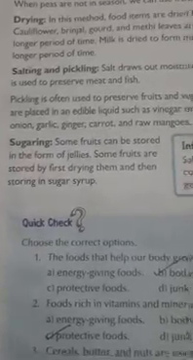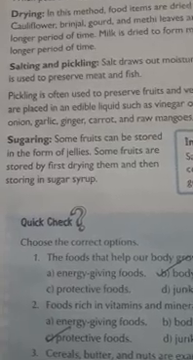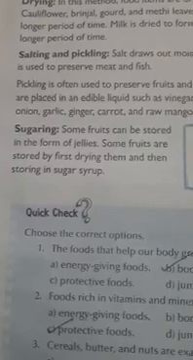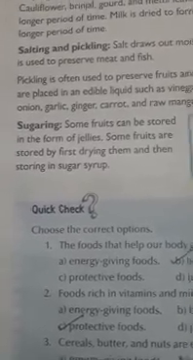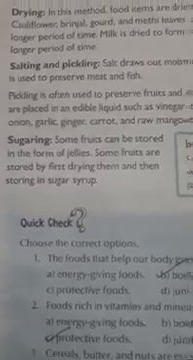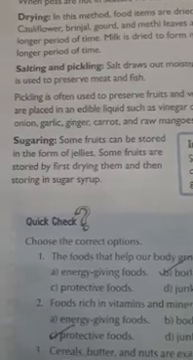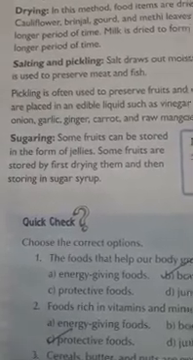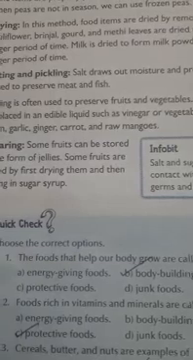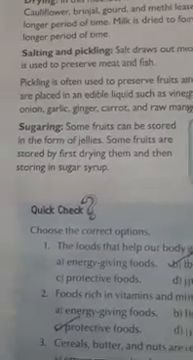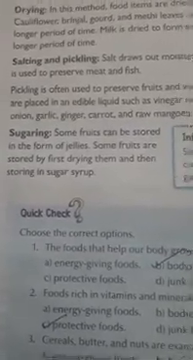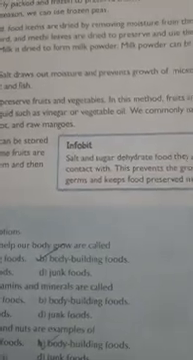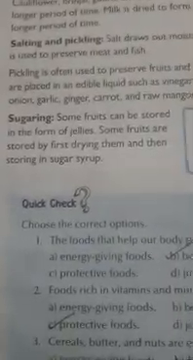Next method is salting and pickling. Salt draws out moisture and prevents growth of microbes. Salting is used to preserve meat and fish. Adding salt to different food items can preserve it from spoiling. Pickling is often used to preserve fruits and vegetables. In this method, fruits and vegetables are placed in an edible liquid such as vinegar or vegetable oil. We commonly use pickles of onions, garlic, ginger, carrots, and raw mangoes. Okay. Next method is sugaring.